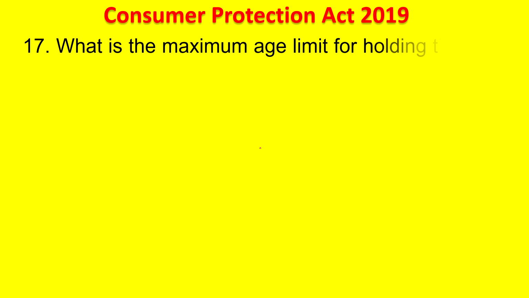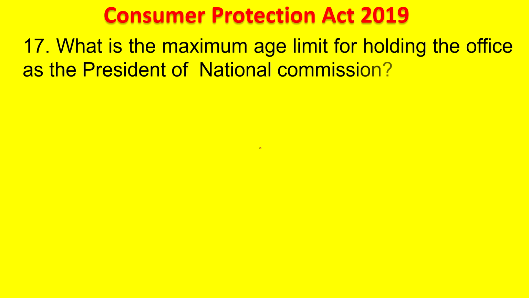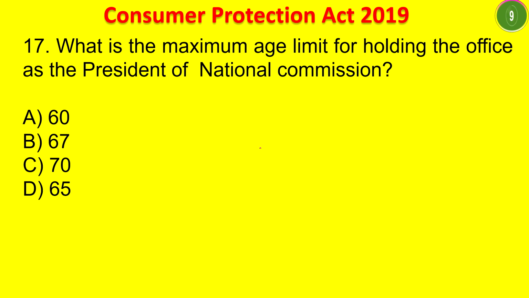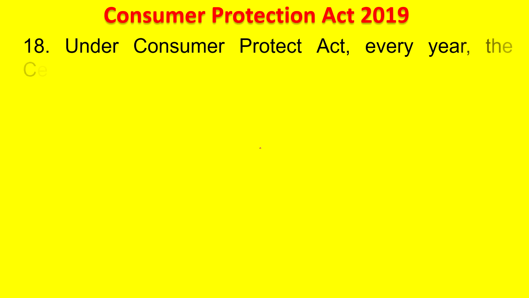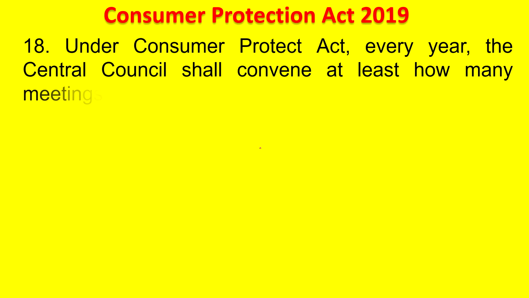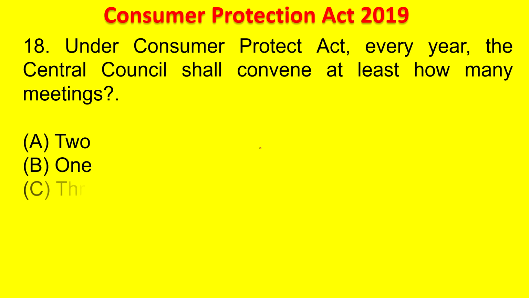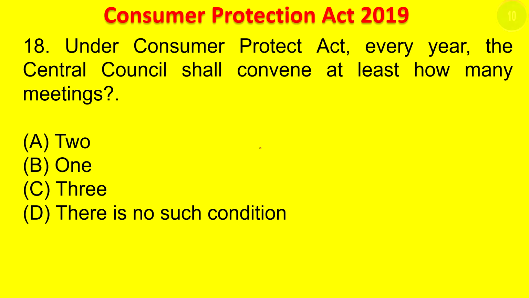What is the maximum age limit for holding the office as President of the National Commission? 60, 67, 70, 65. Your time starts now. President of the National Commission, what is the age limit? The answer is 70. For member it is 67, for president it is 70. Next question. Under the Consumer Protection Act, every year the Central Council shall convene at least how many meetings? 2, 1, 3. There is no such condition. Your time starts now. How many meetings do they have to conduct in the Central Council every year? The answer is 1. One meeting they have to conduct.